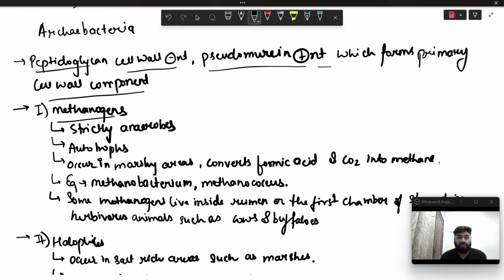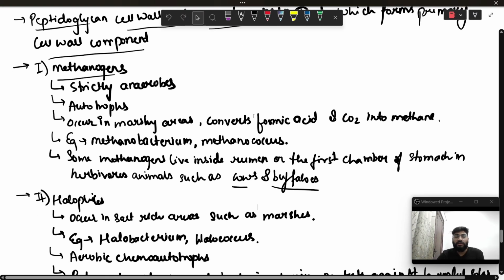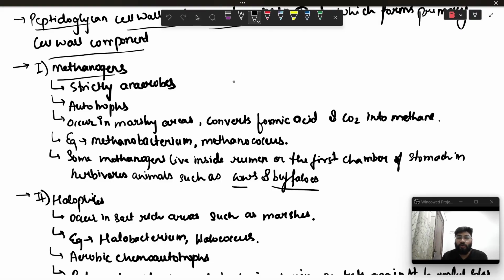One of them is methanogens. Methanogens are those bacteria that are present inside the component called rumen in the ruminant animals or the herbivorous animals such as cows and buffaloes. Rumen is the first chamber of the stomach in the herbivorous animals. So these methanogens reside inside the rumen of the herbivorous animals. There are a lot more details, but it helps in digestion of cellulose, as it possesses the enzyme cellulase.